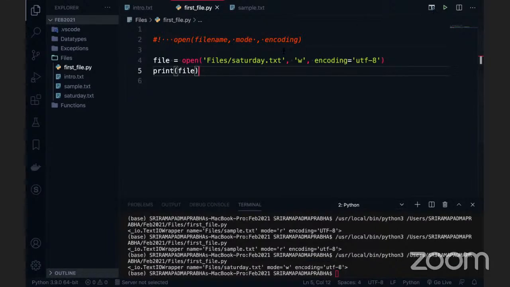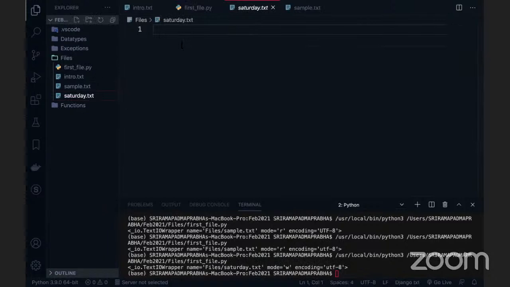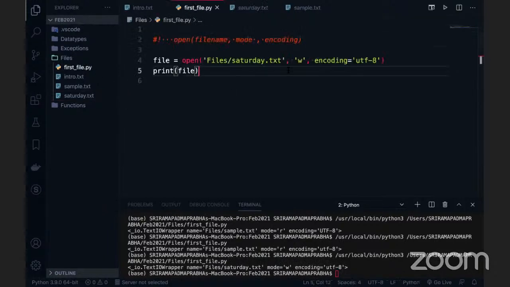Then you can see on the left side Saturday.txt has been created. So it is up to you how you want to create or read the file. This mode plays a very important role, so you can change it as per your need. You can change it to read mode or write mode, and it works.